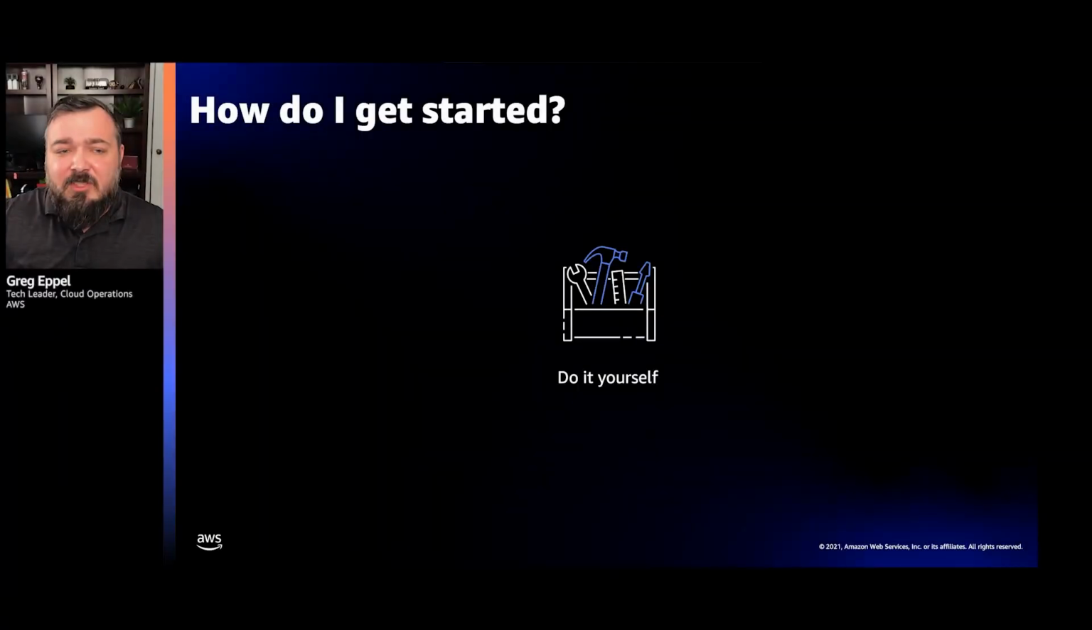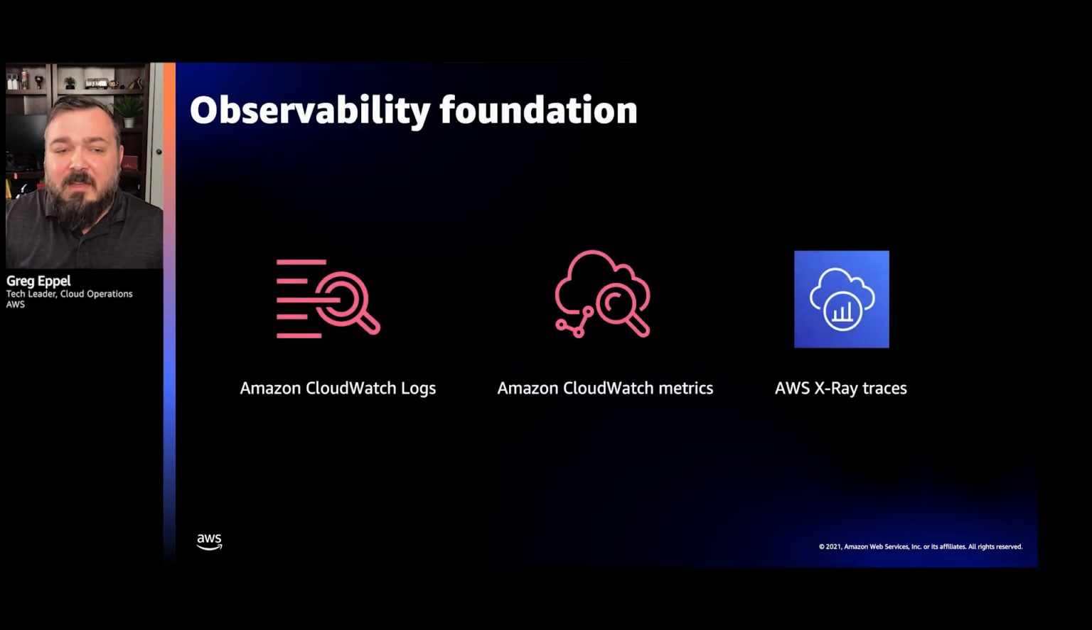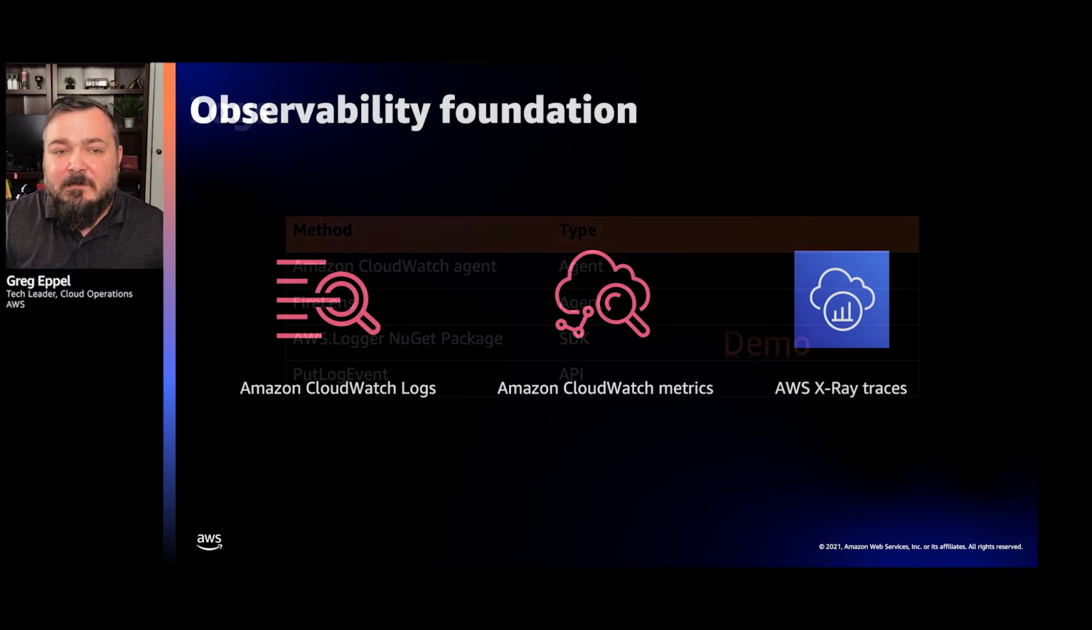All right, so I've just shown you how to use CloudWatch Application Insights to get started very quickly collecting your metrics and logs, collecting those observability signals. But what if you want to do this yourself, or what if you want to go beyond what App Insights is doing? Right, so we need to go back to again these three foundational things for observability: CloudWatch logs, CloudWatch metrics, and X-Ray traces here.